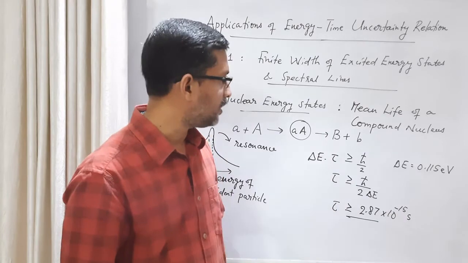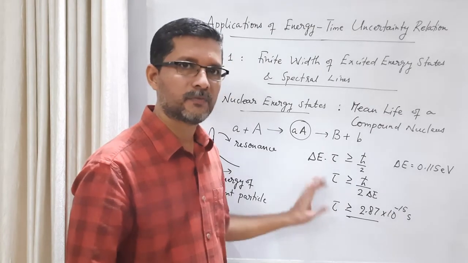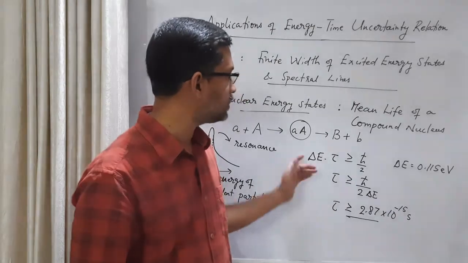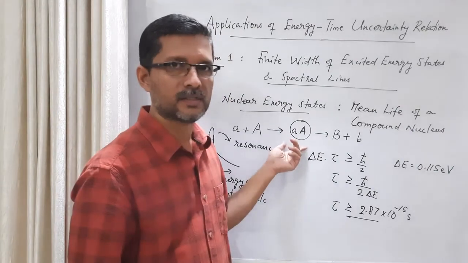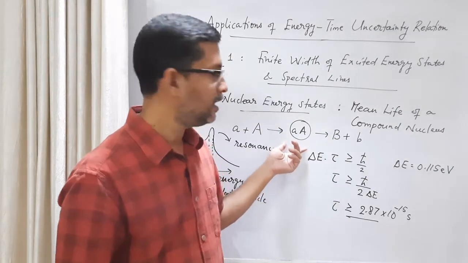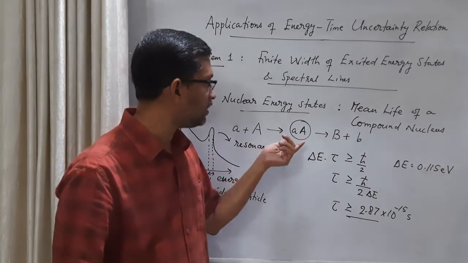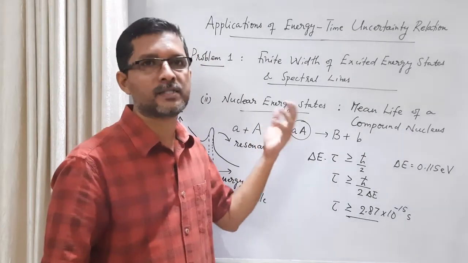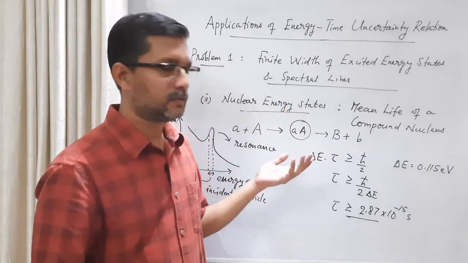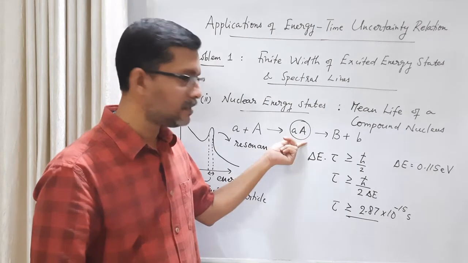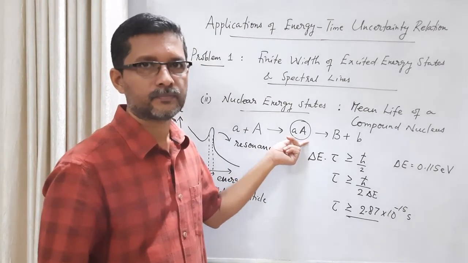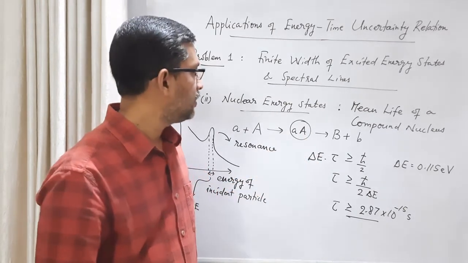Then using the energy time uncertainty relationship, we can calculate the time interval for which this system remains in this excited state. So actually we are calculating the lifetime of a nuclear excited state. This nuclear excited state is called compound nucleus in this case.